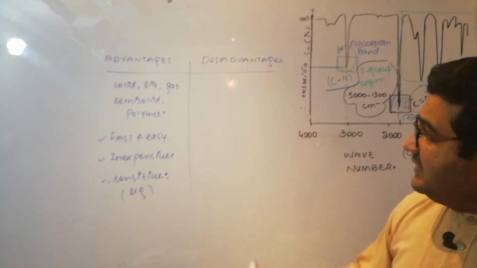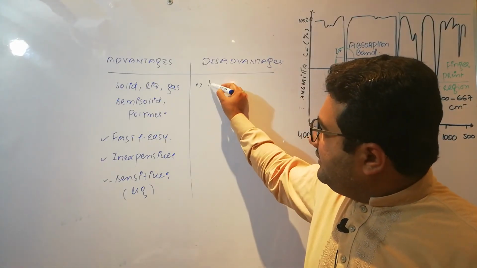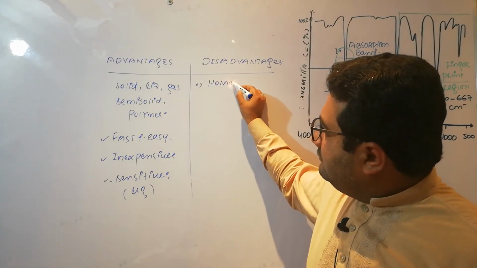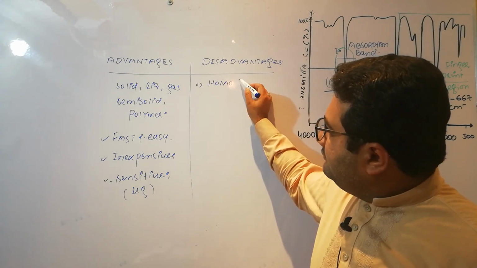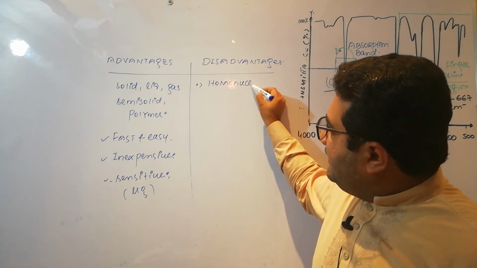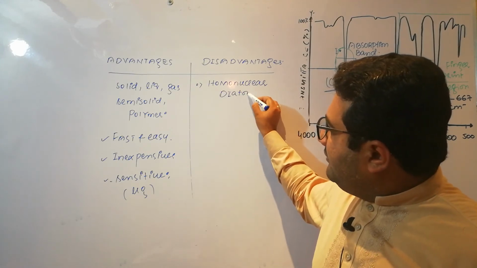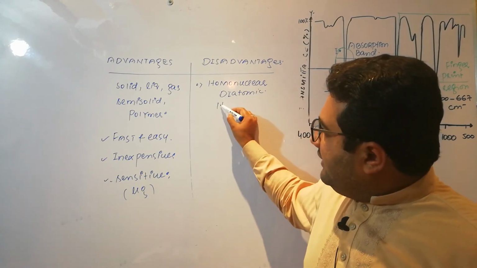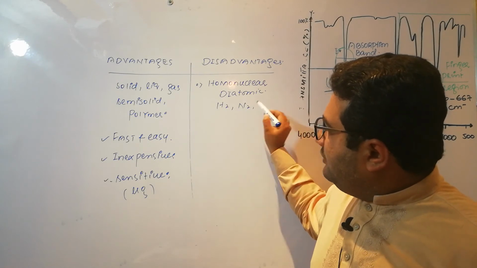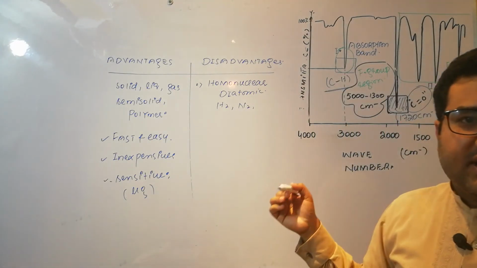Now there are certain disadvantages. The first one is this technique is not for homonuclear diatomic molecules like H2, N2. These cannot be analyzed by using the IR spectroscopy.